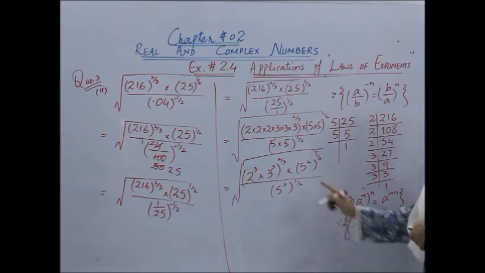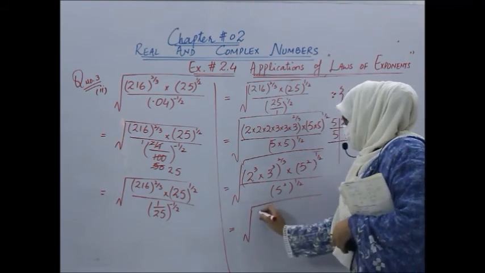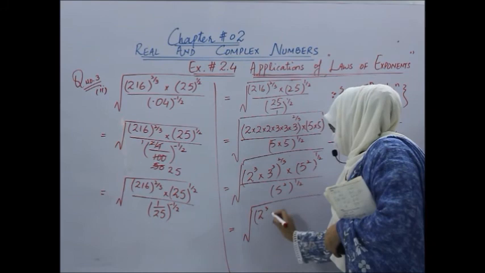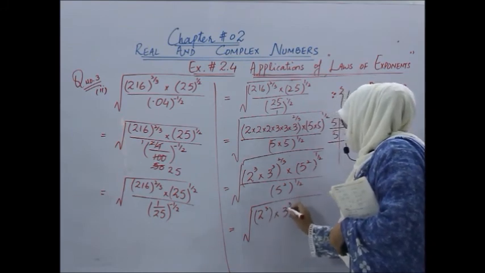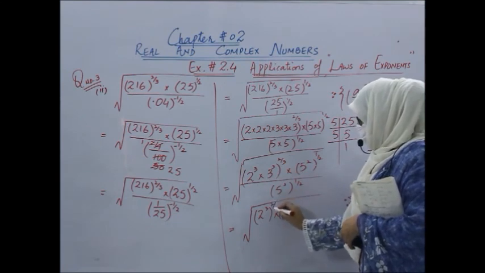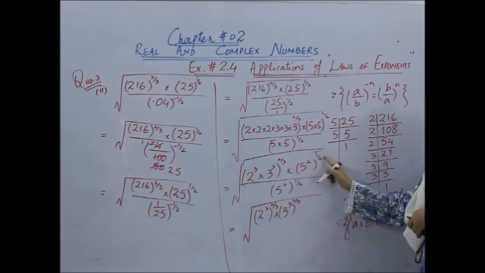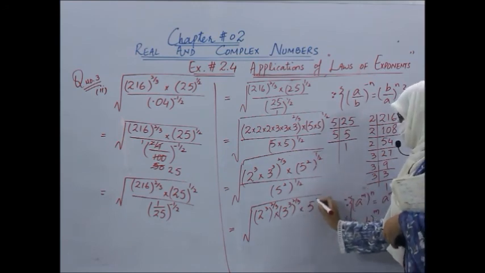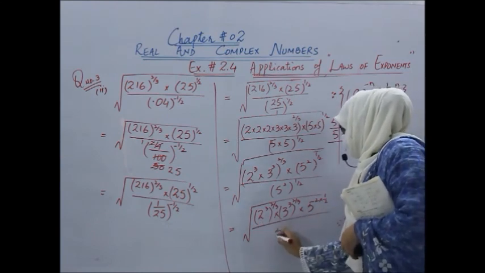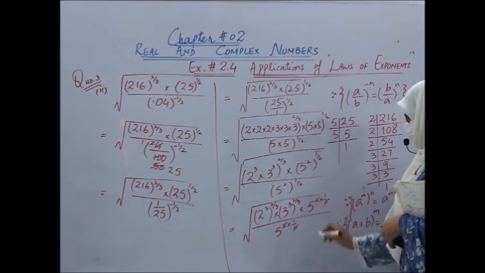Now by using these laws of index, this would become square root of 2 power 3 into 3 power 3, and this power 2 by 3 could be written over here separately on these numbers. And what about this? 2 into 1 by 2. 5, 2 into 1 by 2. Similarly, in the denominator we will have 5, 2 into 1 by 2. 2 could be cancelled over here.